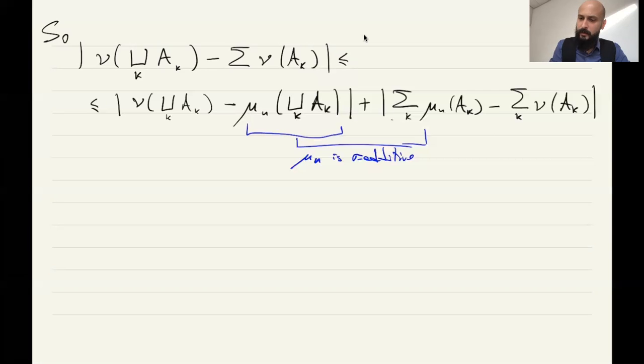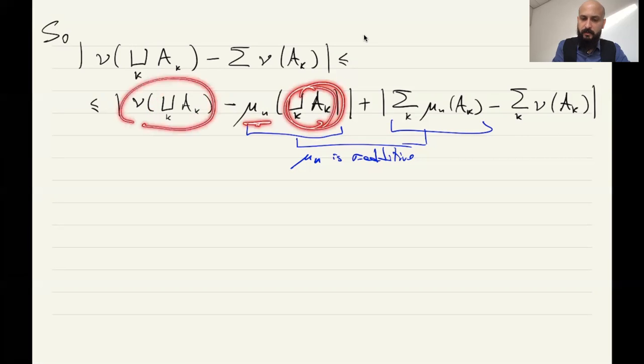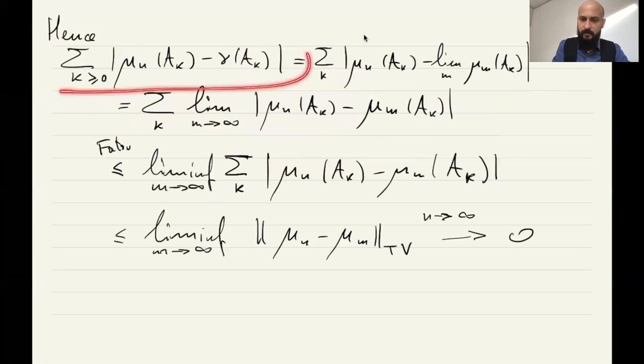Right, so these two quantities are the same. Okay, so now this is a set, and we know that this sequence of measures on this set converge to this. So this number goes to 0. And in the previous page here, we proved that this sum goes to 0.